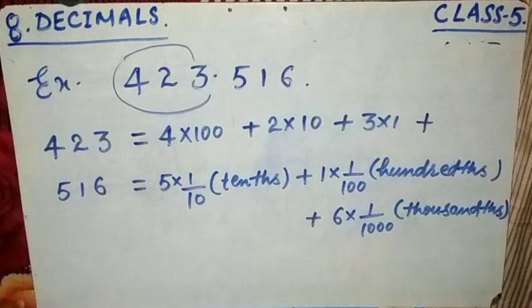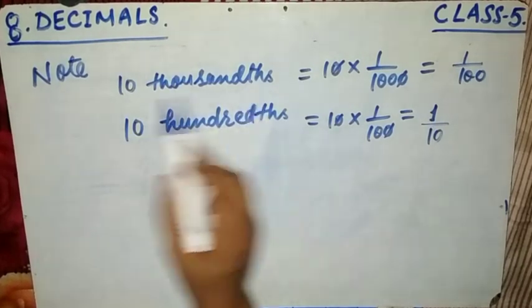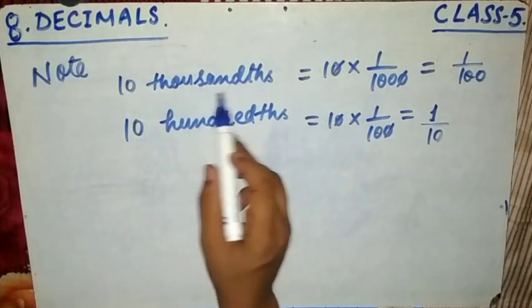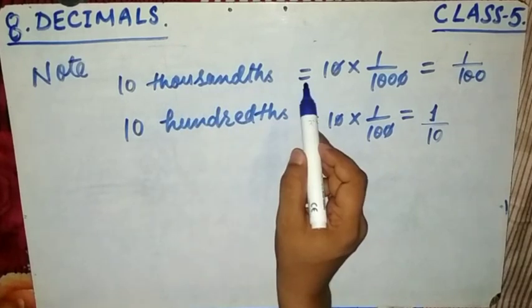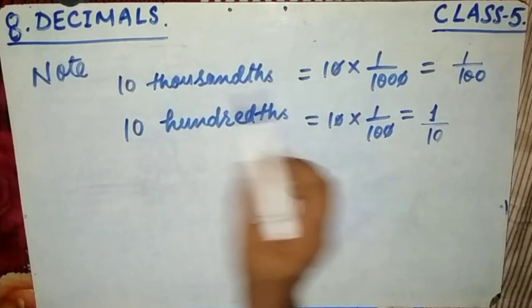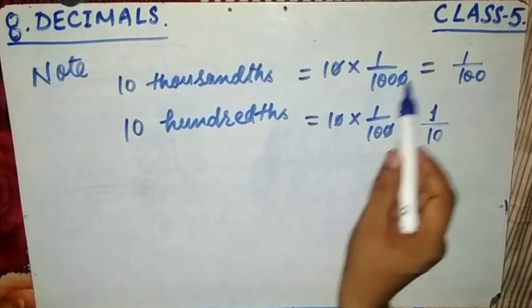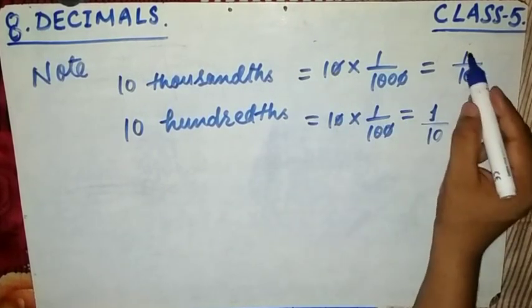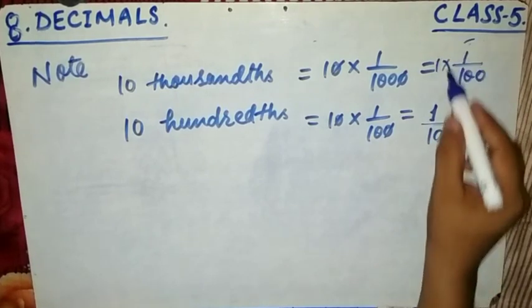Now next point. Now students, see some notable points. 10 thousandths. What does 10,000ths mean? Remember, 10 thousandths, not thousand. Thousandths means 1 by 1000. Now the zeros will get cancelled, so this is 1 by 100. So 1 multiplied by 1 by 100. This is hundredth.